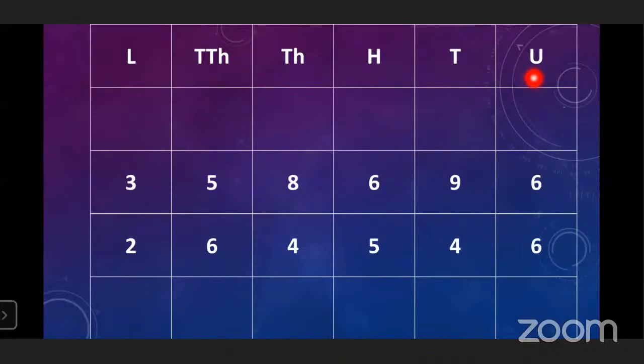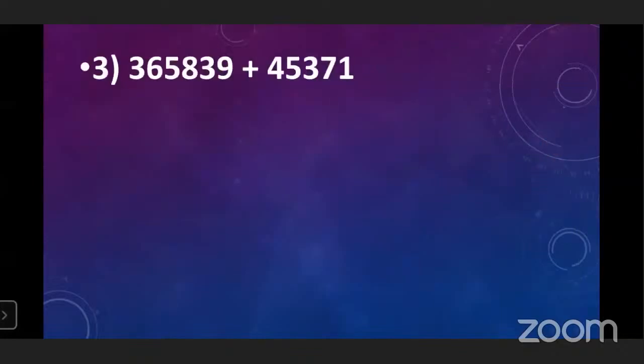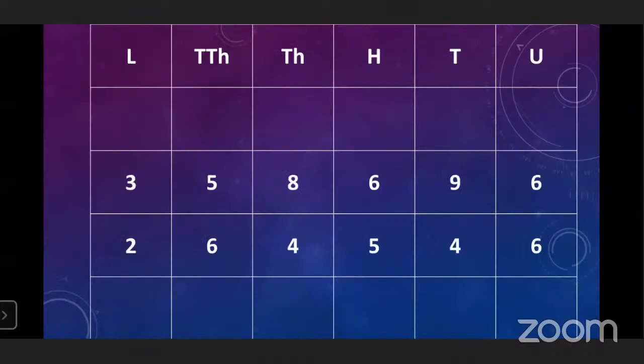The unit, tens, 100, 1000, 10,000, and lakh places are also written, and after that, one row is blank. For what? For the carry over numbers, to give the carry over. Okay, and after that, the numbers are given. Here also, you have to start from the unit place.